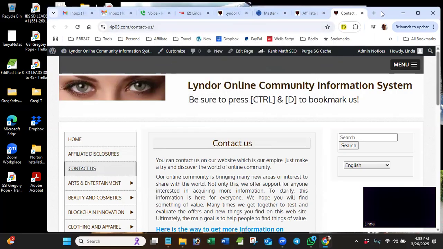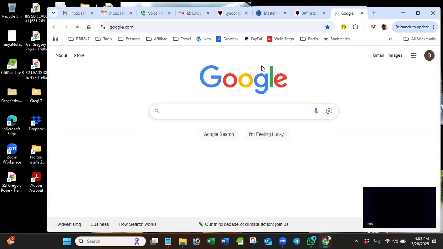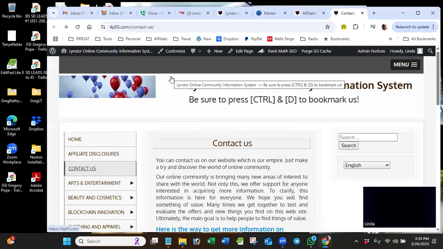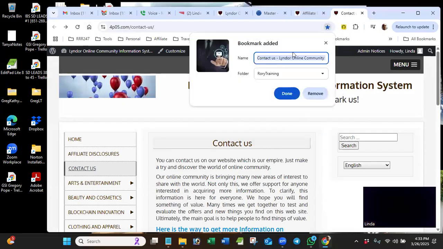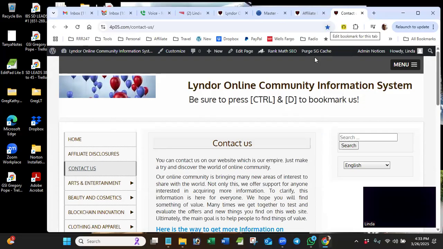That's this first line. The next line, this line here with the house, I had you watch what happens. If I click the house, it takes me to my Google. Remember, that's your home page. All right. So, oh, well, look, I didn't want to do that. I could use my back button and go right back to where I was. See how that worked? So this is the address bar. This is also where we bookmark something by clicking the star. And we went over that. I'm not going to bookmark this. It will go into Rory training if I do, but I don't want to. Well, it did automatically. So I would have to remove this manually now from my bookmark bar.